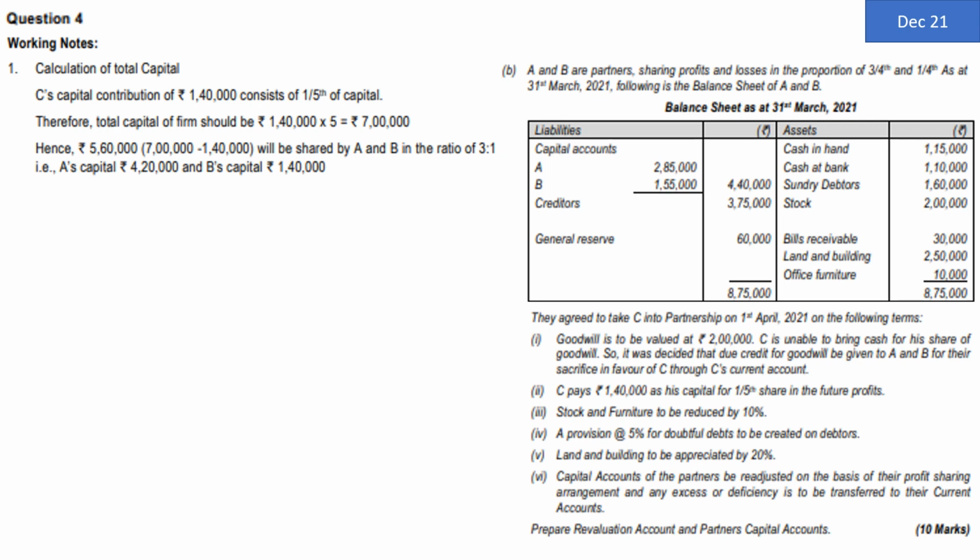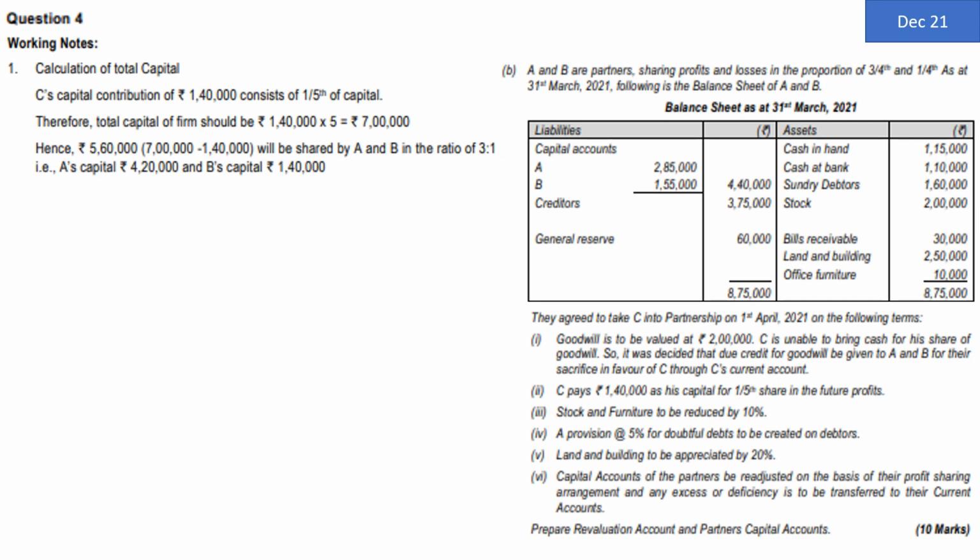Revaluation account is a normal ledger account, particulars amount, particulars amount. Whereas partners capital account is a special ledger account. It will have 3 columns on the debit side for amount and 3 columns on the credit side also. So particulars ABC on the debit side and particulars ABC on the credit side. After leaving those half page formats, let us now prepare the working note.